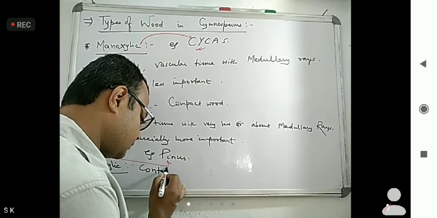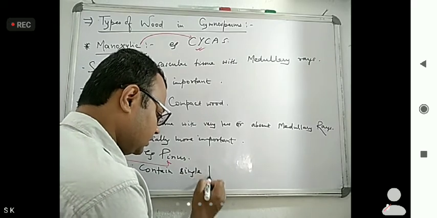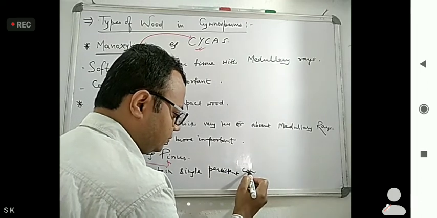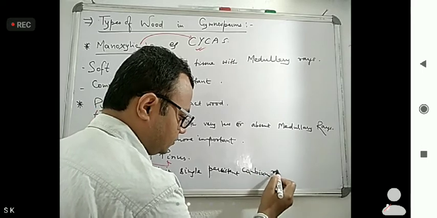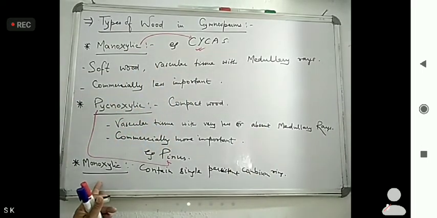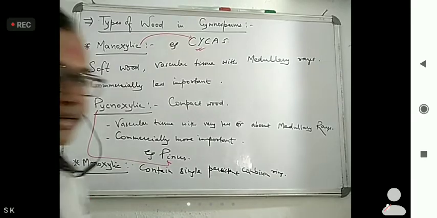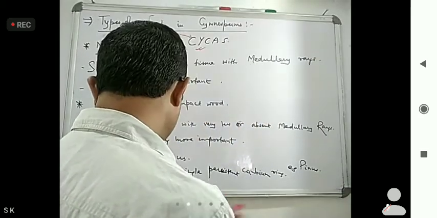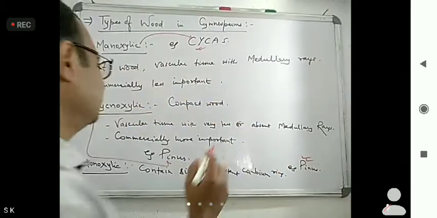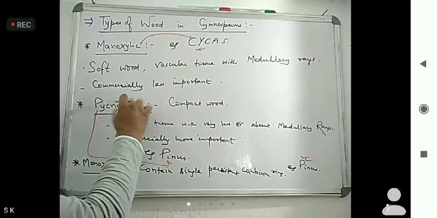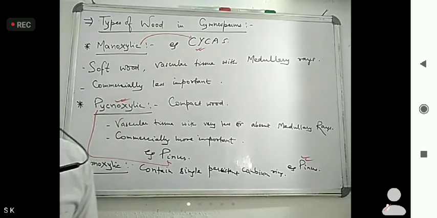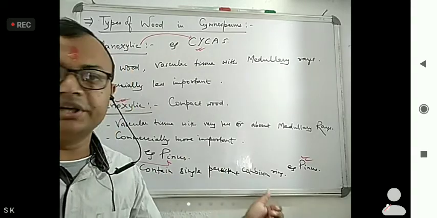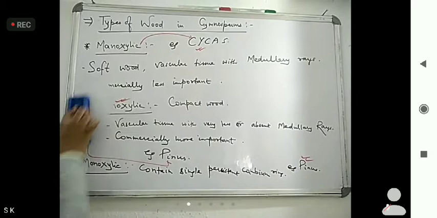Contain single persistent cambium ring. Okay, so that is known as monoxylic, and the example is Pinus. Okay, so Pinus belongs to what? Monoxylic, and also it is pycnoxylic. Now, next is polyxylic. Polyxylic means with many persistent cambium rings. So that is polyxylic.